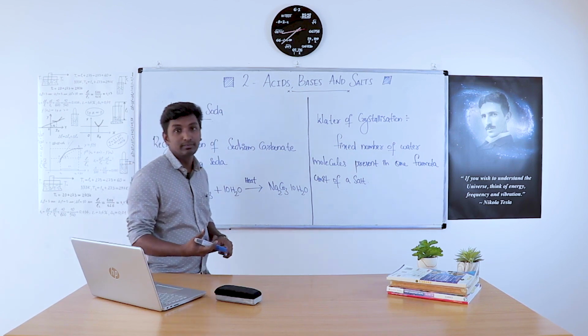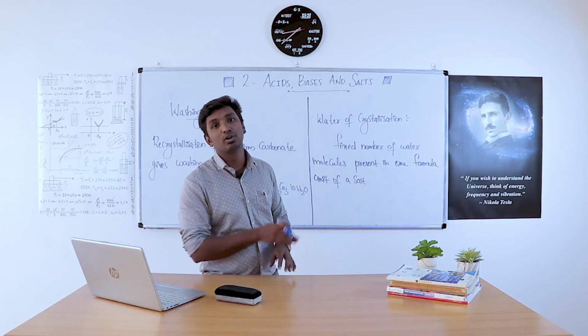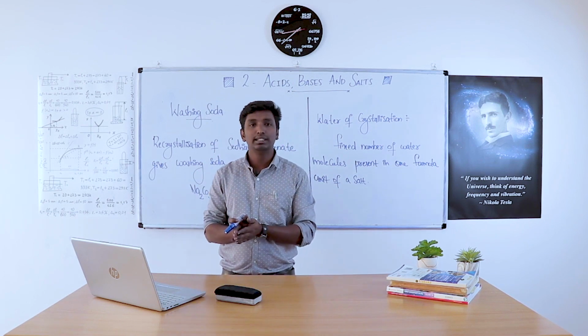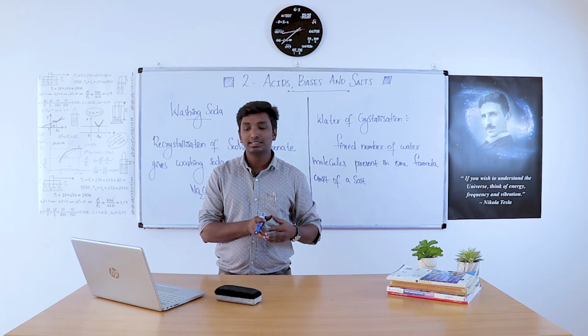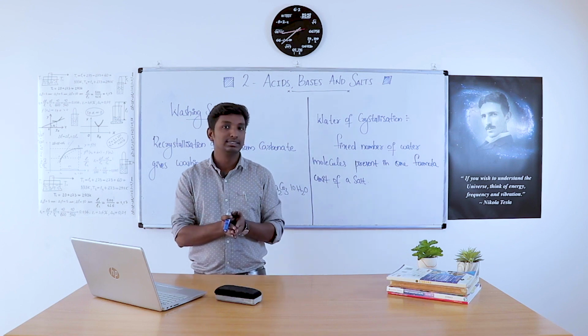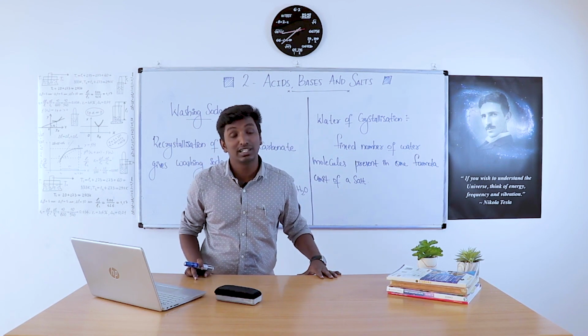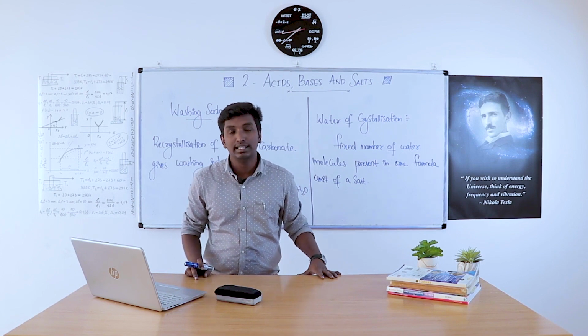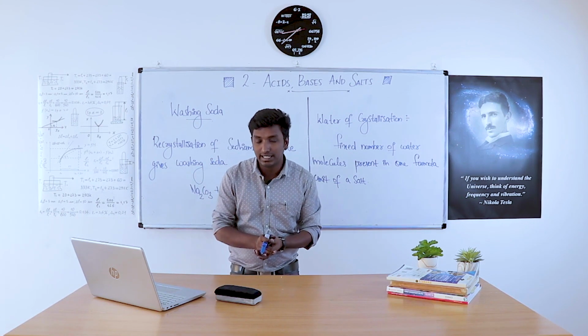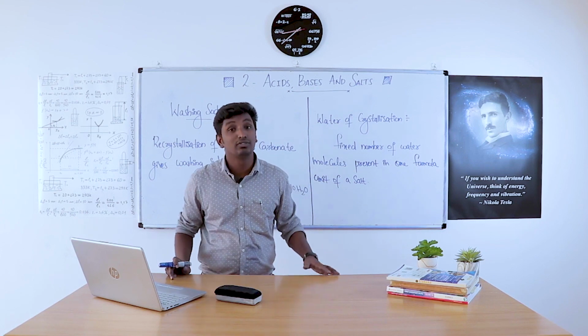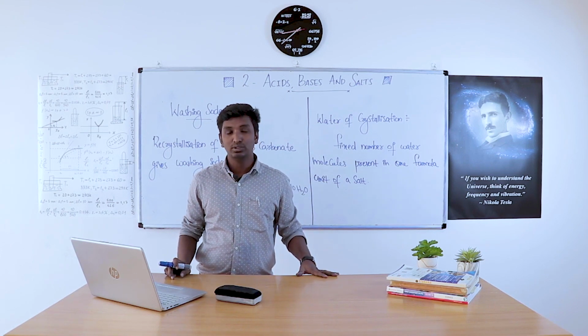What are the uses? This is used in the manufacture of borax, then in paper, glass and soap industries. Then in domestic purposes, used as a cleansing agent, that is for cleaning action. Last, it can be used for removing permanent hardness of water.